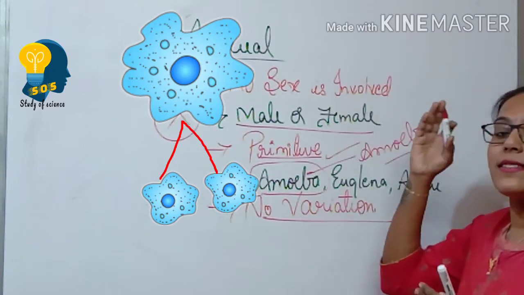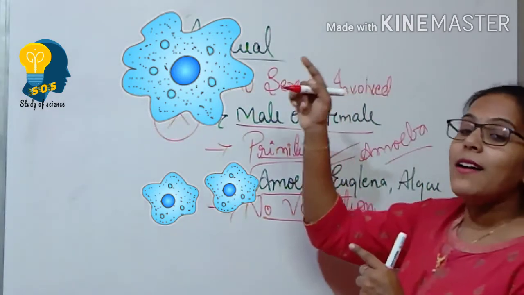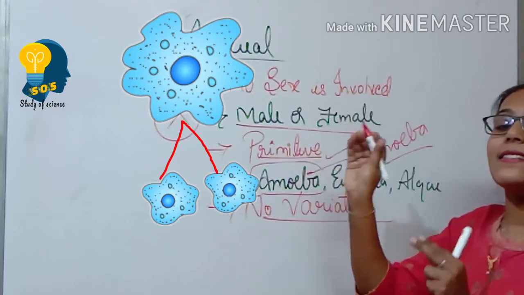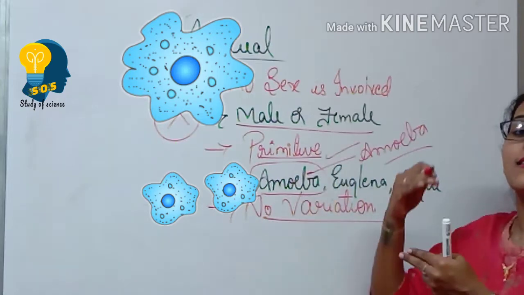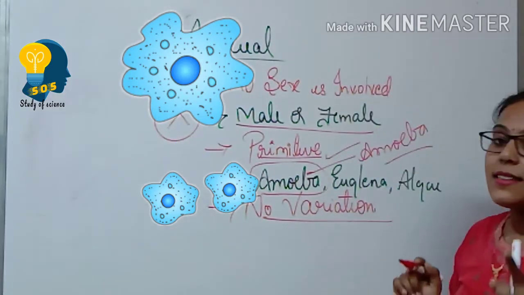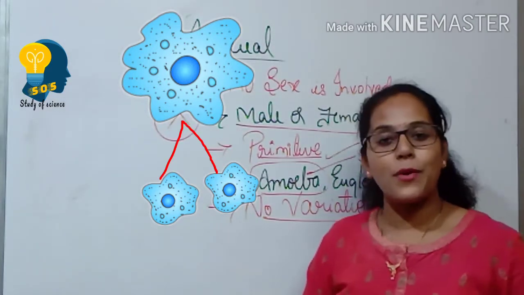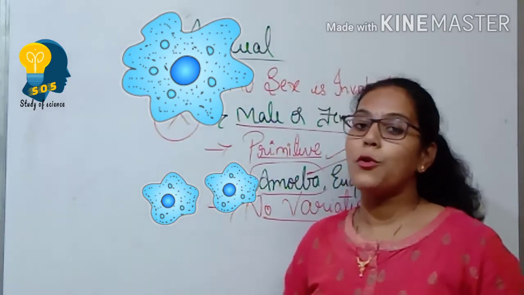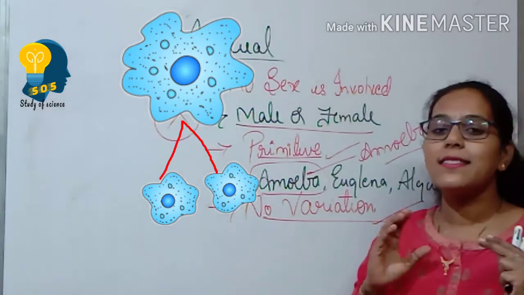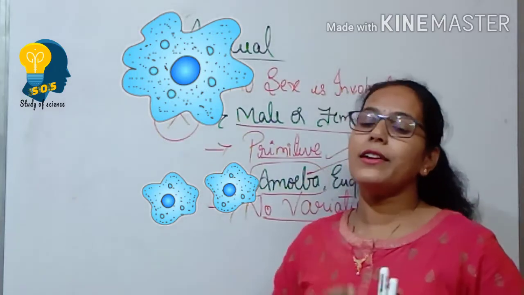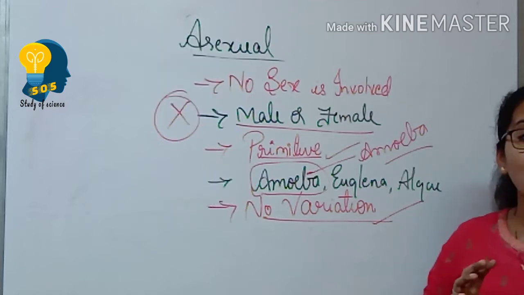So this amoeba now has given birth to its offspring, that is the daughter cells. Here, the daughter cell is completely identical. That means it is same as the parent. So that is the reason I told there is no variation seen in the asexual mode of reproduction. When I talk about asexual mode of reproduction, the offspring which are reproduced are completely the same. They are completely identical to their parents. Okay? So this is what we have to understand when I talk about asexual mode of reproduction.